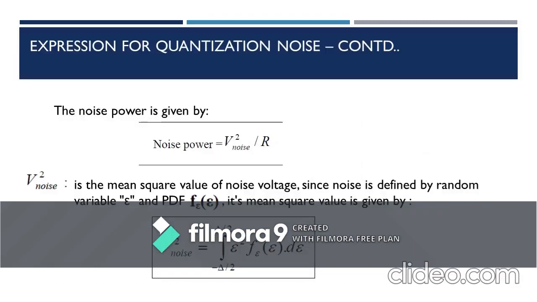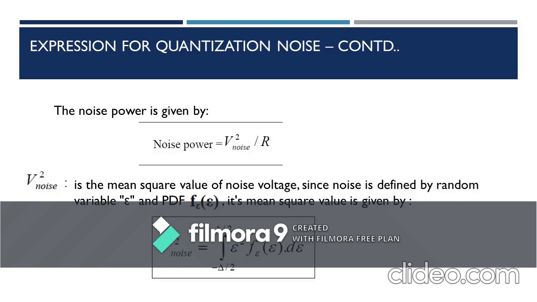Here the noise power is given by v square noise by r. Normally, the power equation we know is v square by r. So here for the noise power we are taking the same equation, and we are also going to consider, for simplicity, the value of r to be 1. So our aim is to find the noise power, which is nothing but v square noise. Here we have to square the voltage values.